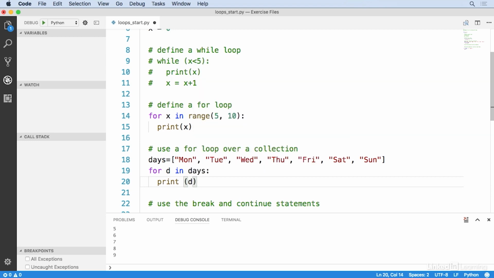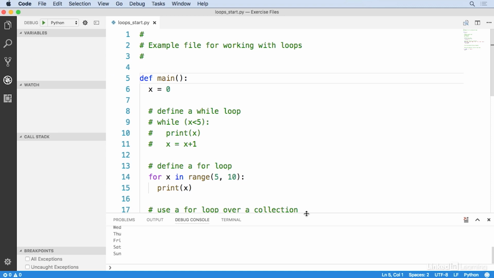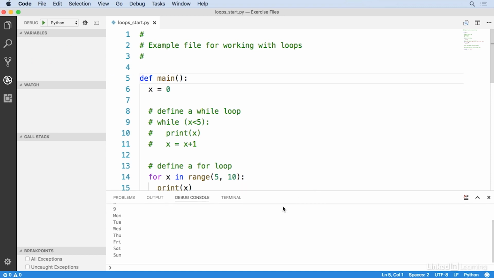Now, obviously, this has nothing to do with numbers. In this case, my for loop is iterating over each element in the days list. And in each iteration, d will be set to the current item that it's looking at that time through the loop. So if I save and run this, you can see in the output that it's printing out Monday, Tuesday, Wednesday, and so on.